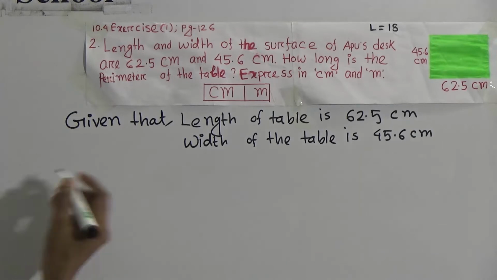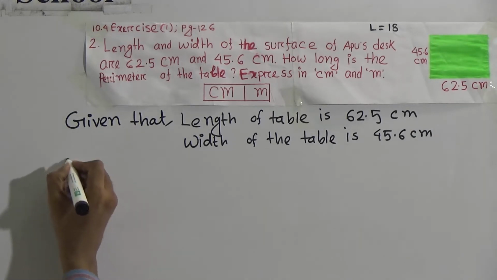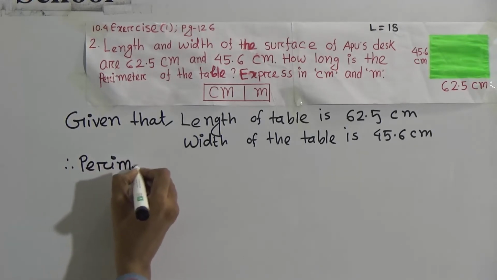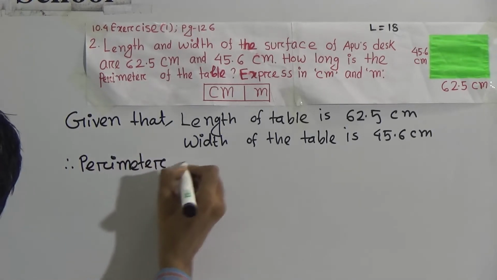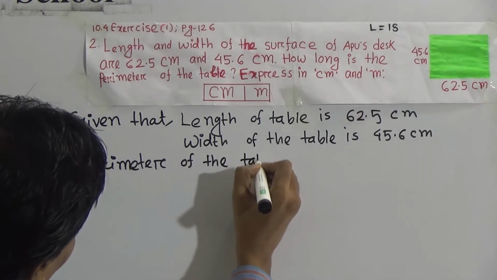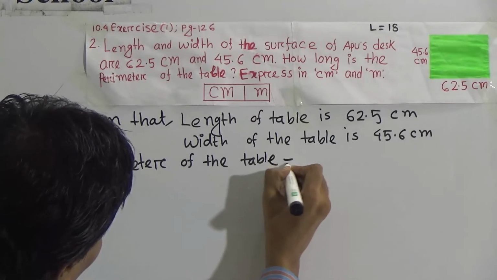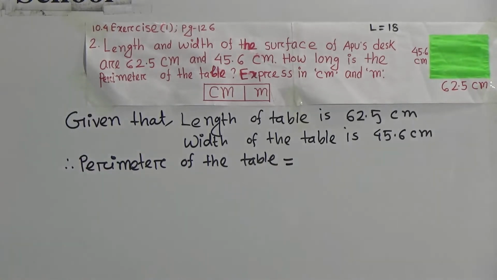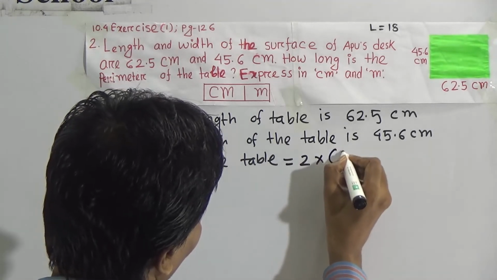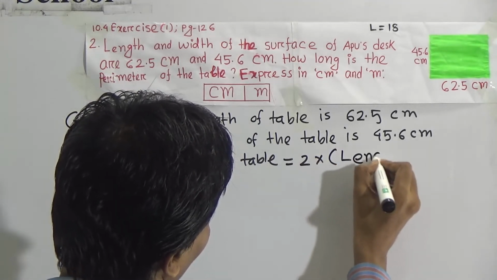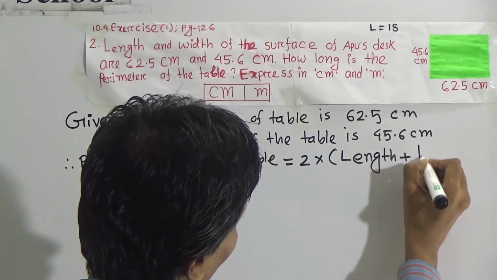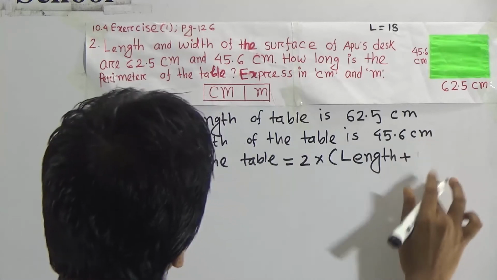Right, the perimeter of the table, we know the formula. What is the formula? This is the formula: 2 into length plus breadth, or length plus width.